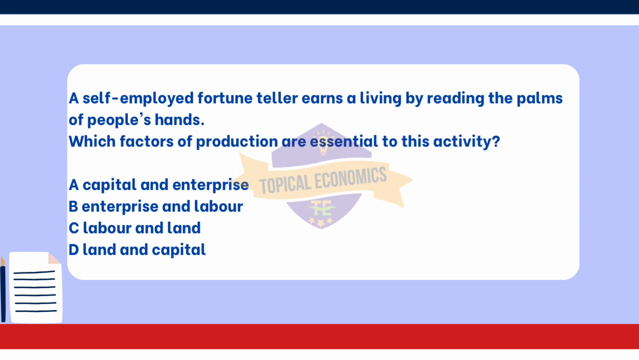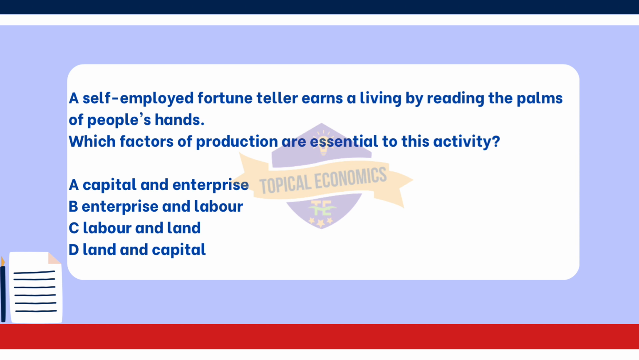Moving to question 25. A self-employed fortune teller earns a living by reading the palms of people's hands. Which factors of production are essential to this activity? A. Capital and enterprise. B. Enterprise and labor. C. Labor and land. D. Land and capital. This question is from year 2017 October-November version 1 paper. The correct answer for this question is option B.